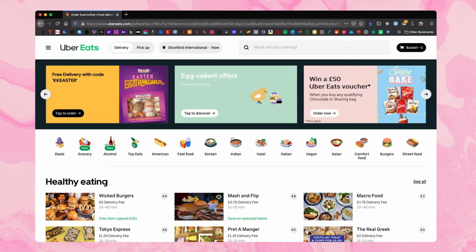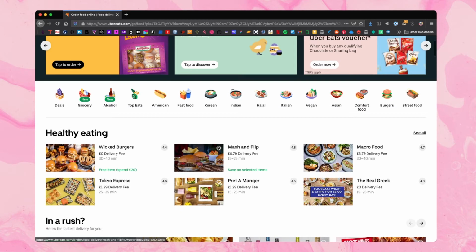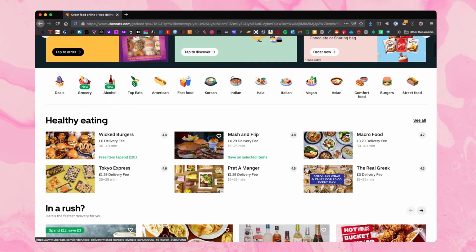As soon as you go into Uber, you can see the filter options straight away. There are promotions at the top. They want people thinking, do you want to eat Korean food today, fast food, Indian food? Do you want some halal options, some vegan food? So this is already helping people make that decision on what type of food they want to eat. Next up, if you're into healthy eating, we've got options here. We've even got the little star ratings. All of these little cues add up to helping you make a faster decision.